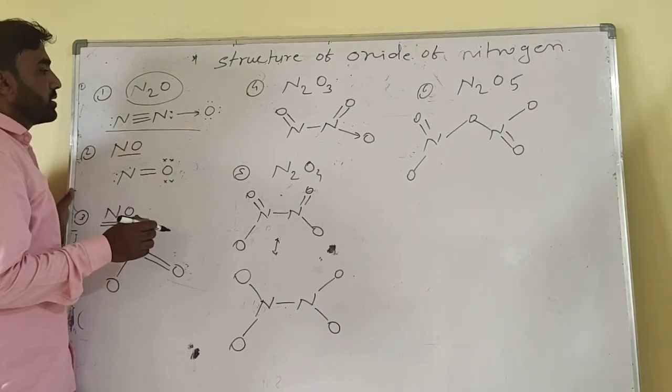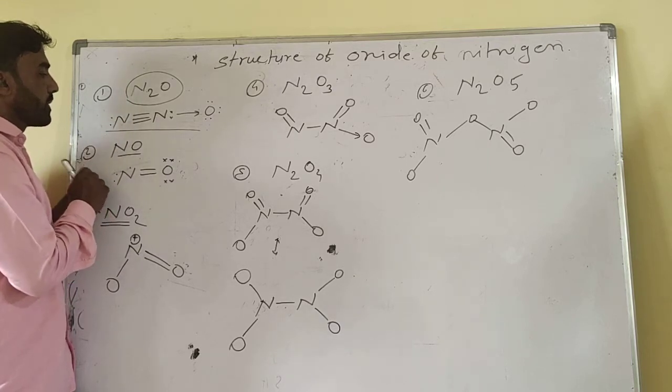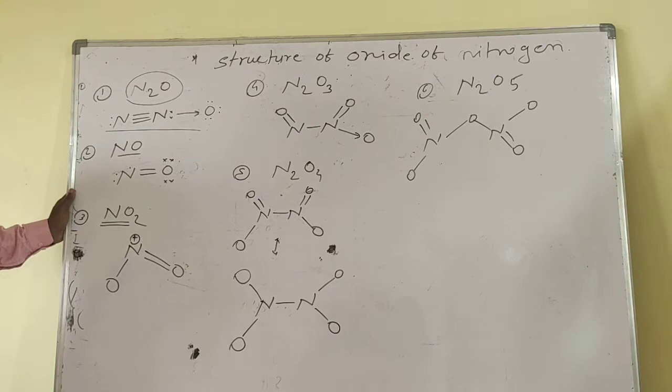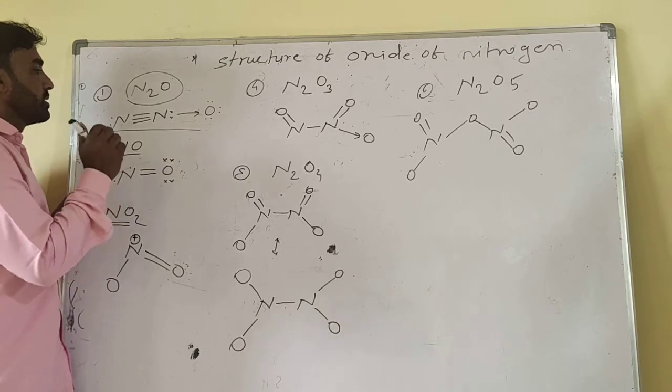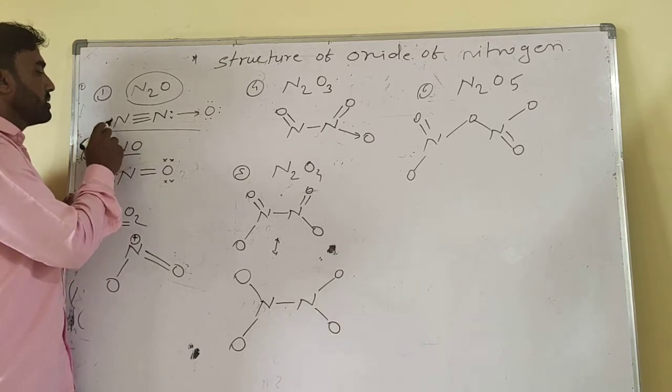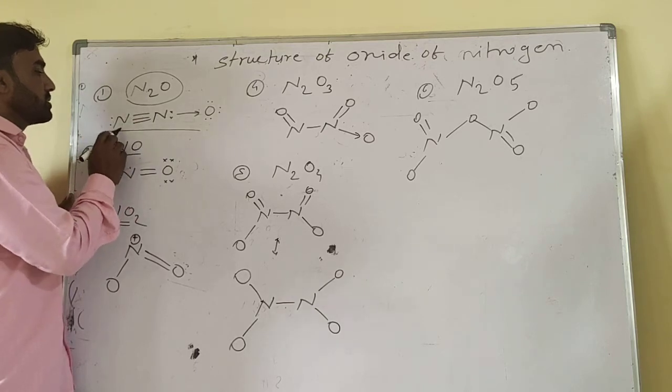N2O is dinitrogen oxide. Nitrogen is trivalent, and it has five valence shell electrons. Counting the electrons, 1 to 8, the nitrogen is also stable.